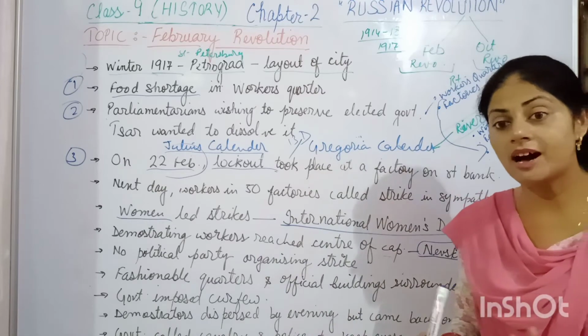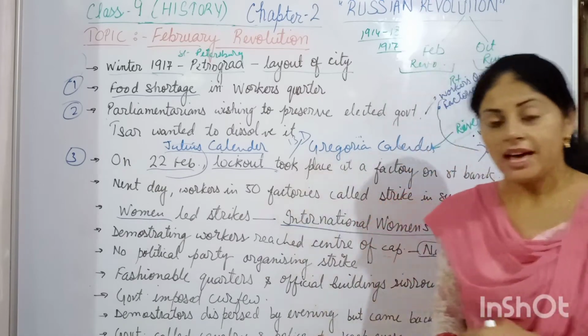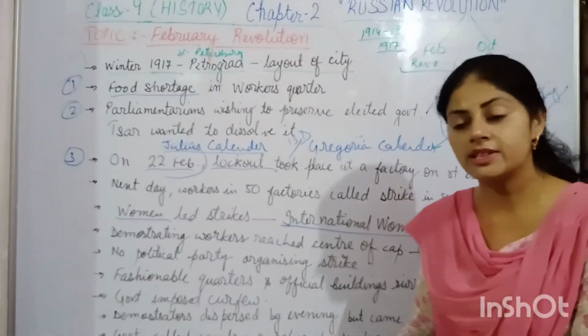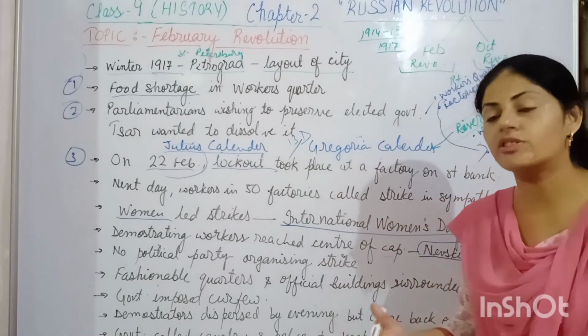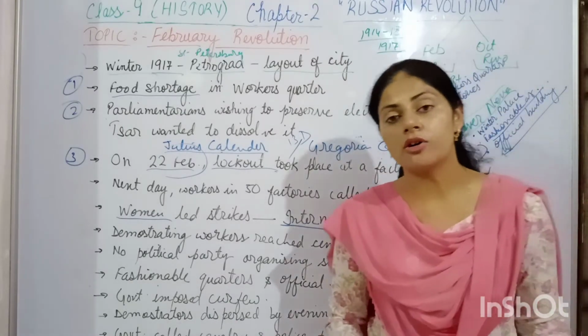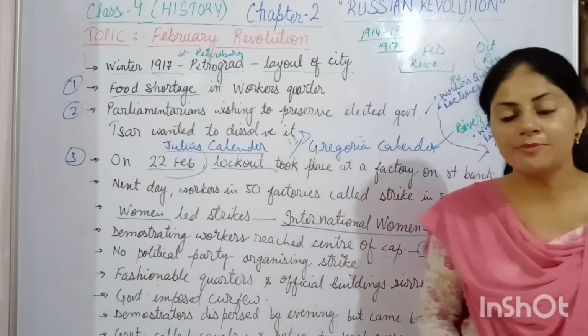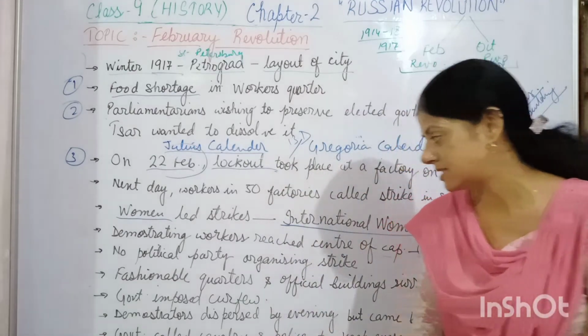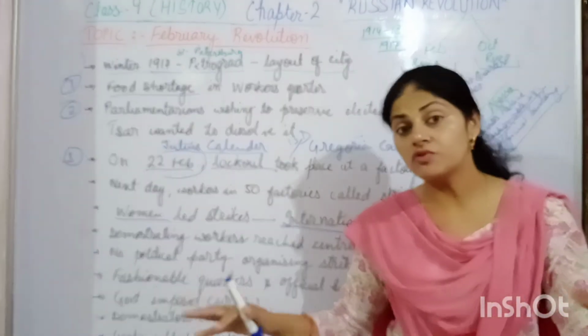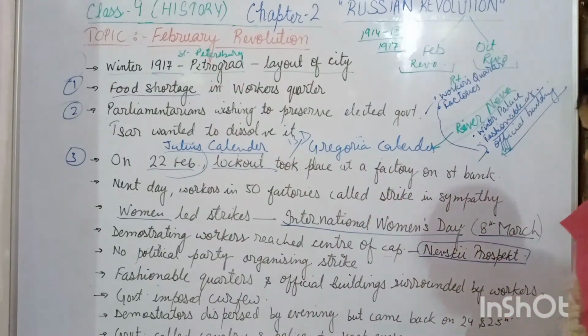If they started doing anything destructive, the police and the army had orders to attack the workers. So the situation was tense in the city.